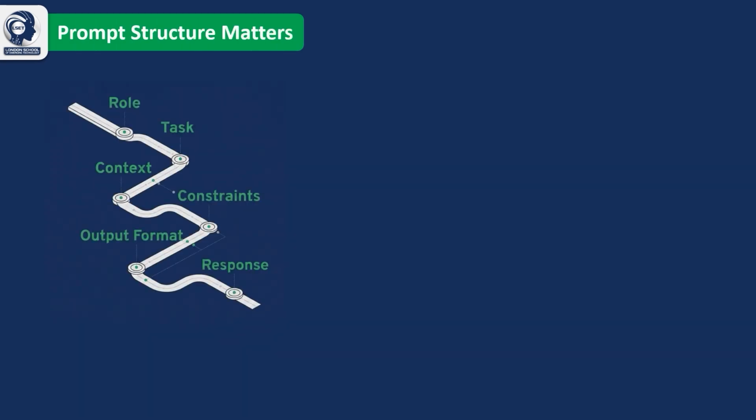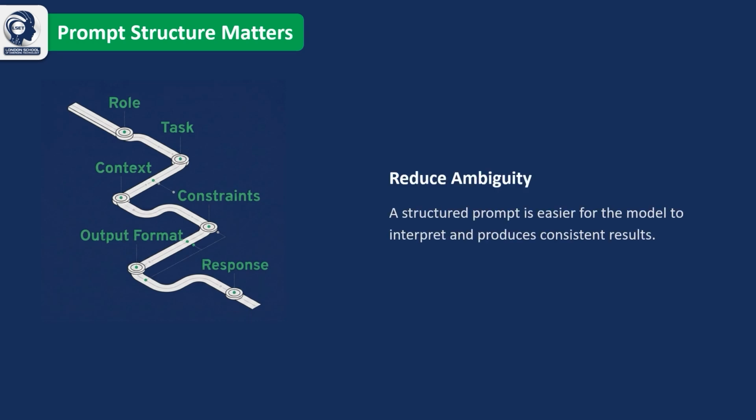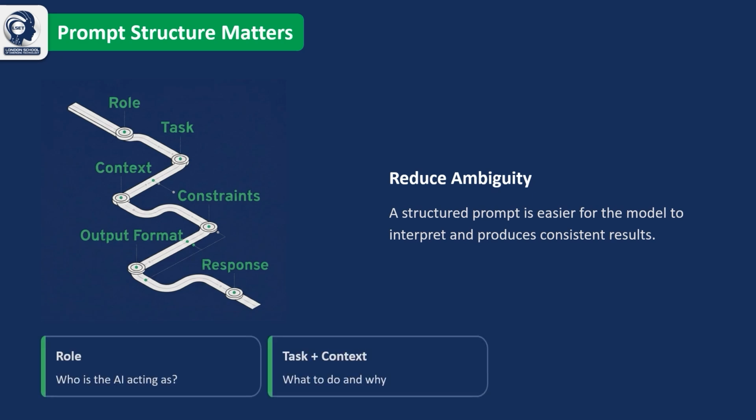By now, we've explored several techniques that improve AI responses. The next step is bringing them together into a well-structured prompt. A good prompt isn't just a question. It follows a logical structure that guides the AI from start to finish. Begin by assigning a role, then clearly define the task. Next, provide the necessary context so the AI understands the situation.